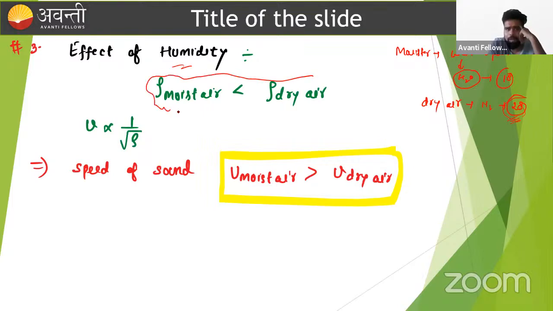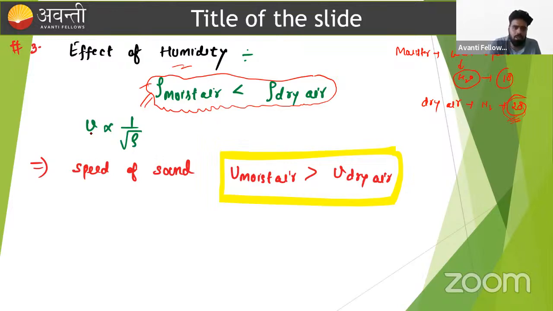Our feeling is not ready to accept this, because we generally think that if air is moist, then the density of moist air is greater. No, this is our misconception. Whenever air is dry, the contribution of nitrogen is more, and nitrogen having more molecular weight, the density is more in dry air.